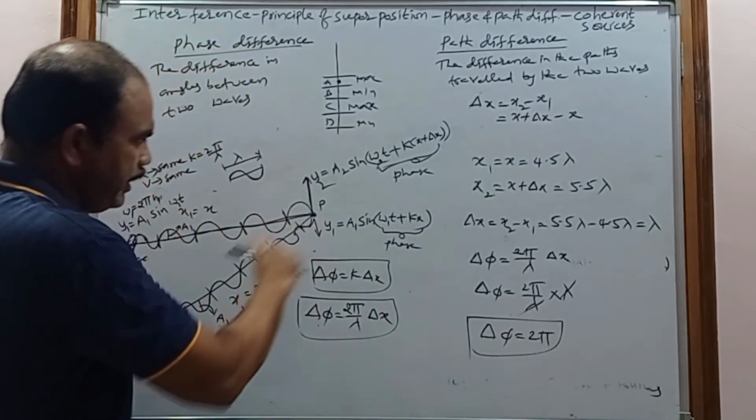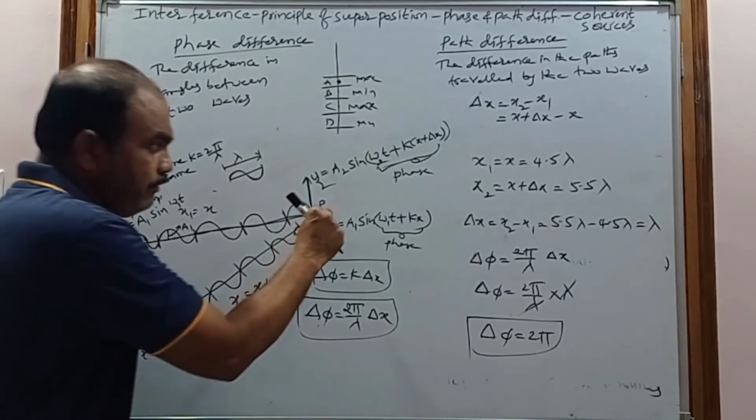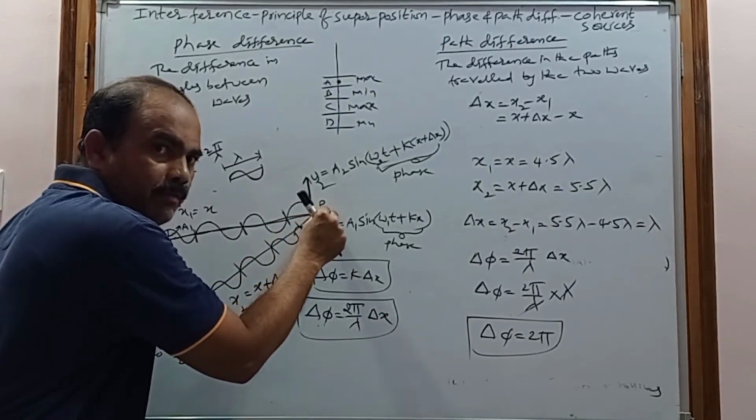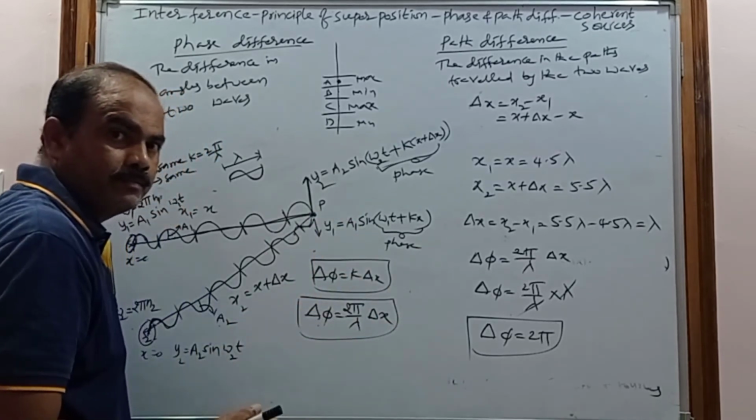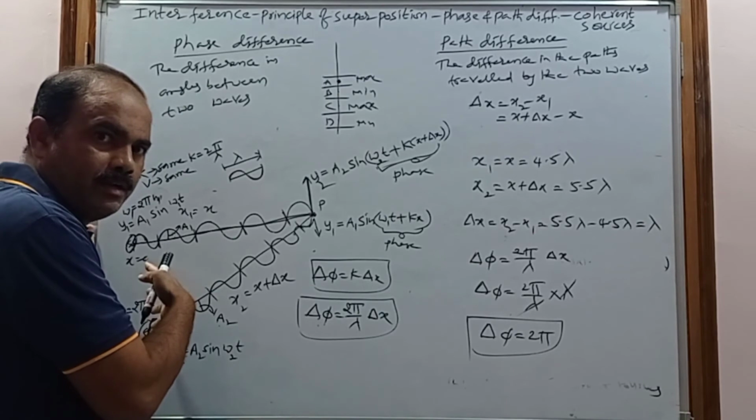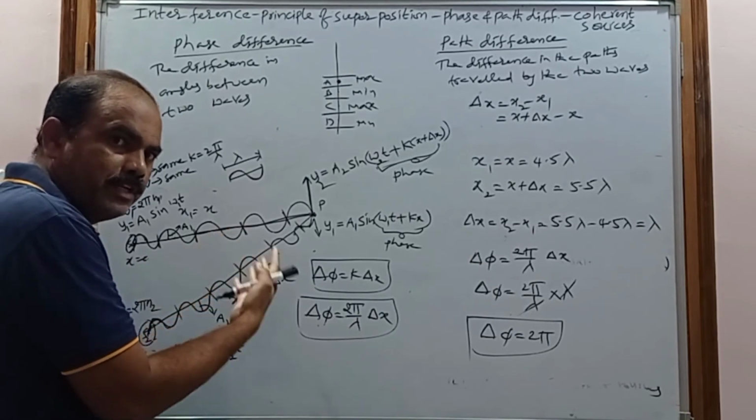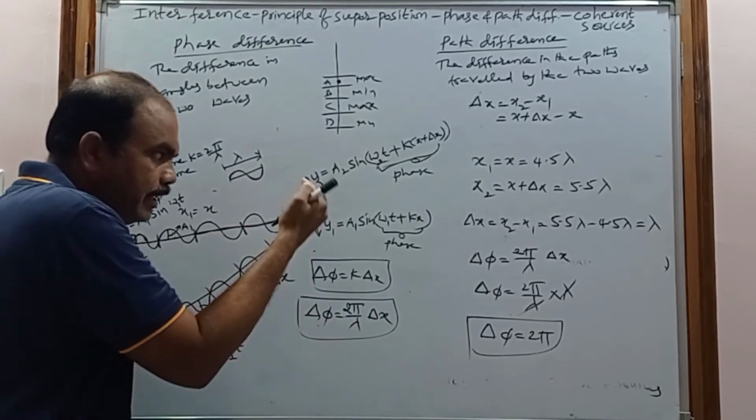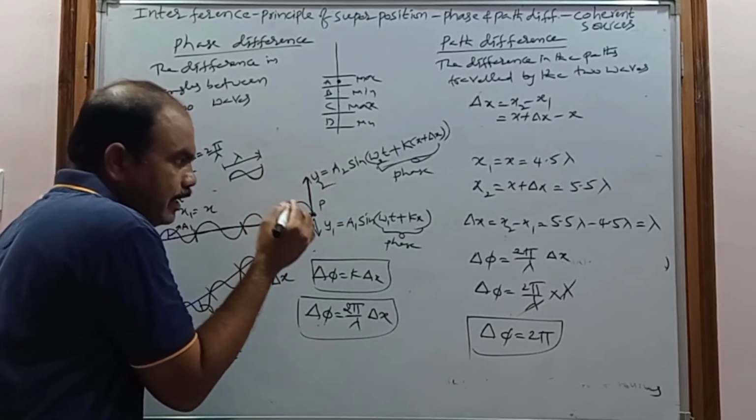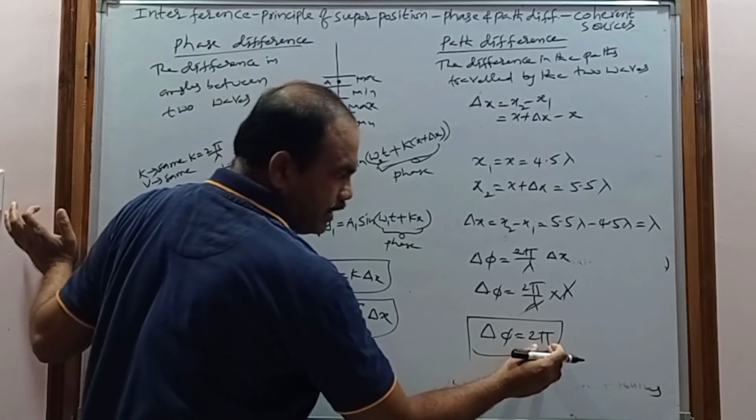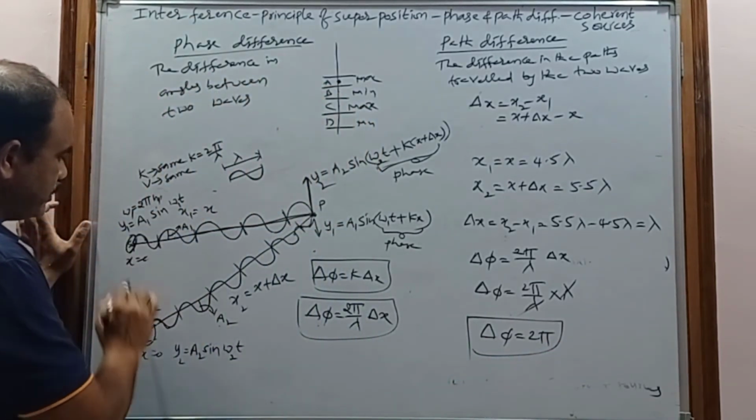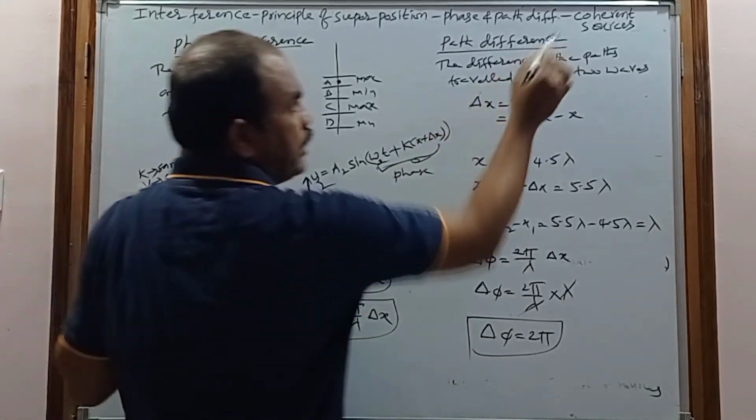So why are they maintaining the same phase difference? When the two waves reach this particle P, even though time is changing, after traveling some distance and taking some time, at any time at point P, what is the phase difference? 2 pi.